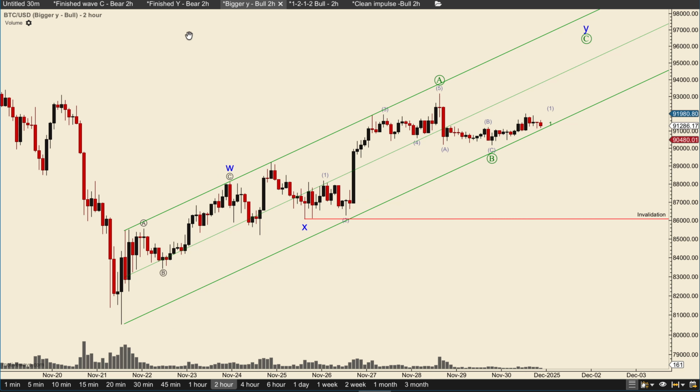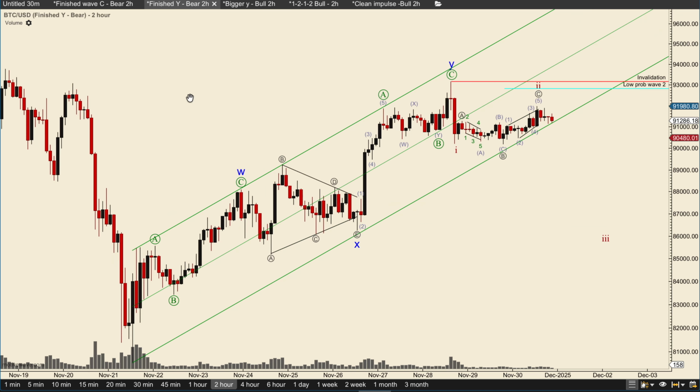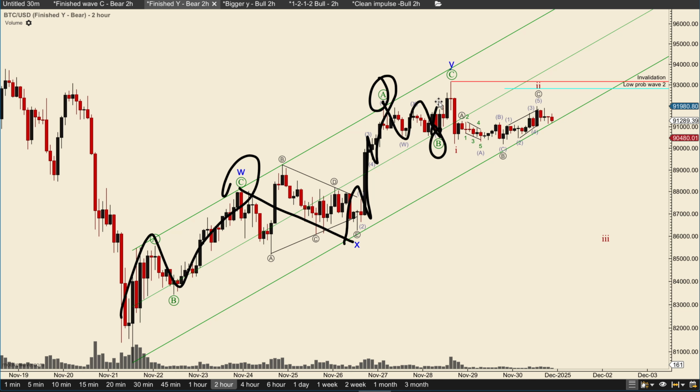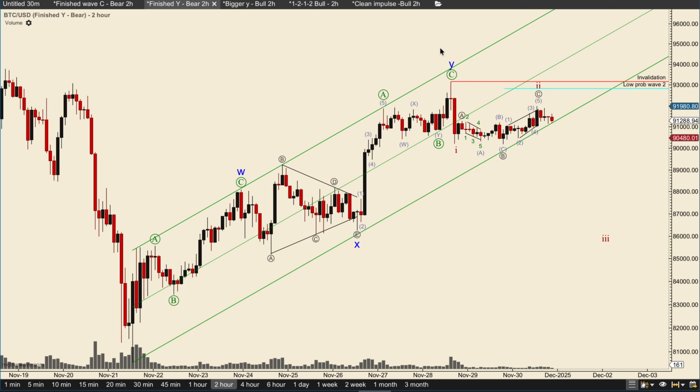Let's move on to the bearish scenarios. So here we are counting this as a finished wave Y. ABC, W, X triangle, 1, 2, 3, 4, 5, wave A, WX into a wave B, and now a finishing wave C to finish wave Y. And here, because we have finished this, we need to look for 1, and then A, B, C into wave 2, and after that we're looking for wave 3, 4, and 5, and way lower prices.